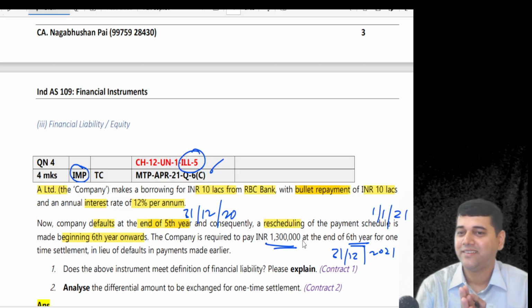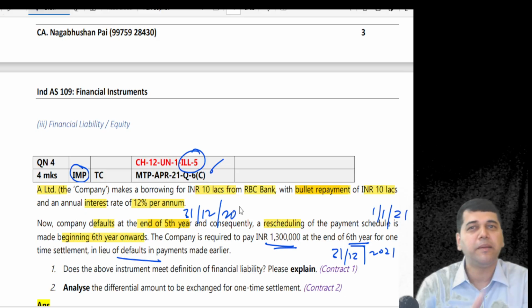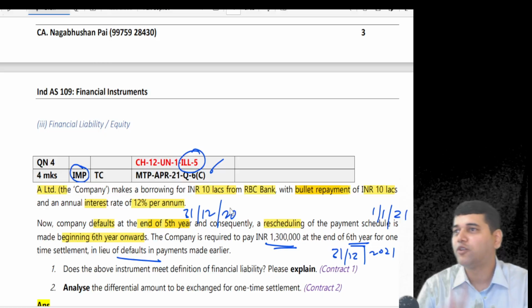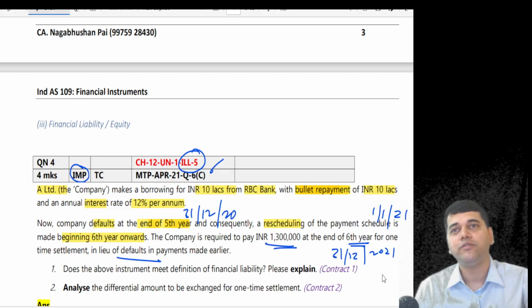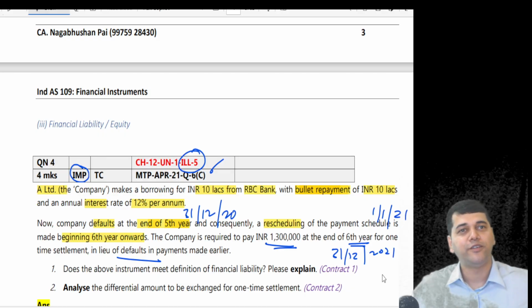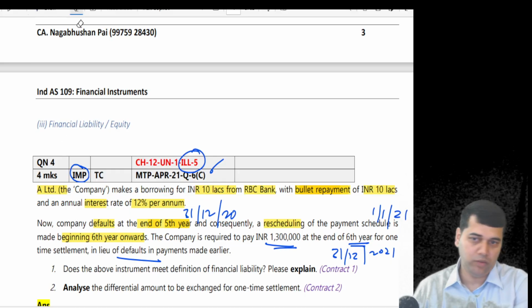Followed? And whatever default and all, I'll forget it. You pay me one single payment of 13 lakh rupees. I'll close your loan right now. Going forward, from 1st of January 2022, you don't have any obligation. You'll be freed. Now, let us come to the question.